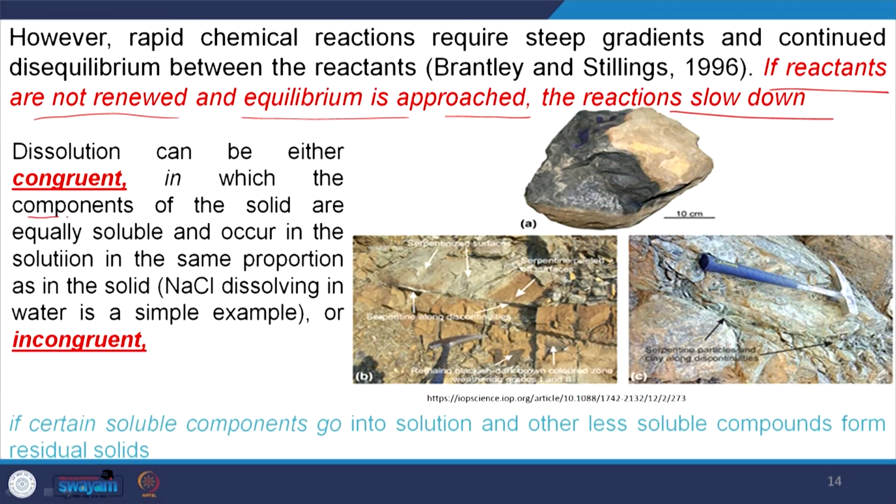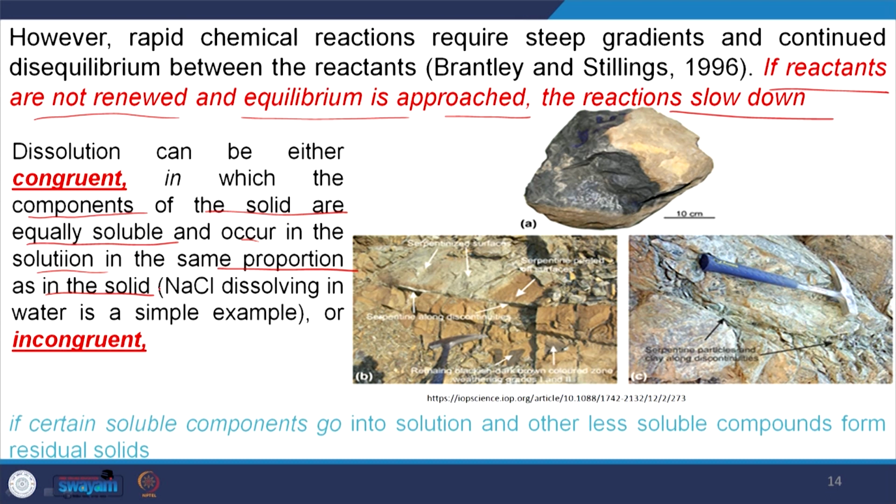That means dissolution can be either congruent, in which the components of the solid are equally soluble and occur in the solution in the same proportion as in the solid. This is called congruent chemical reaction. And incongruent, if certain soluble components go into solution and others remain in the solid. In the incongruent reaction, we get some residual product, residual weathering, that is called residual product or residual weathering.